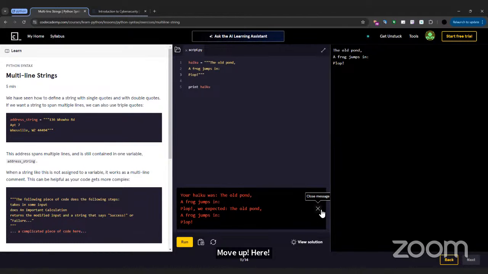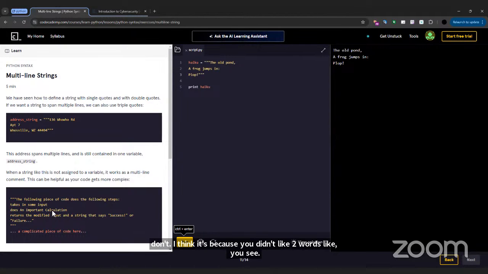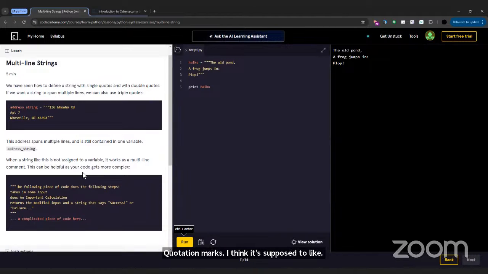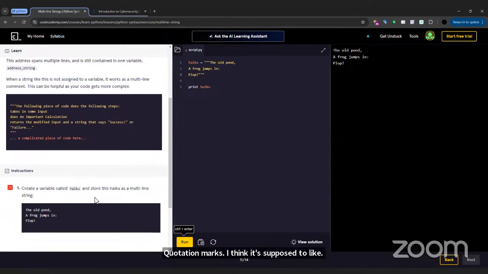I think it's because you didn't put two words. Like you see there, it says address, and then it has the little dash at the bottom, and then string, and then it has the 3 quotation marks. I think it's supposed to have another word after haiku. In the instructions, it only says haiku. So I think it's difficult.